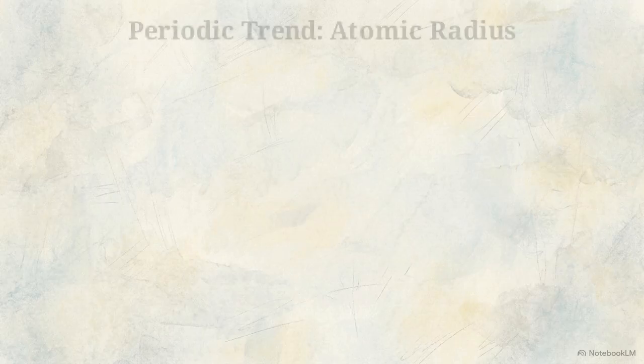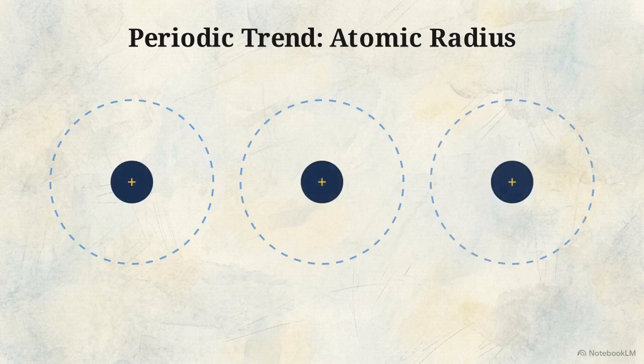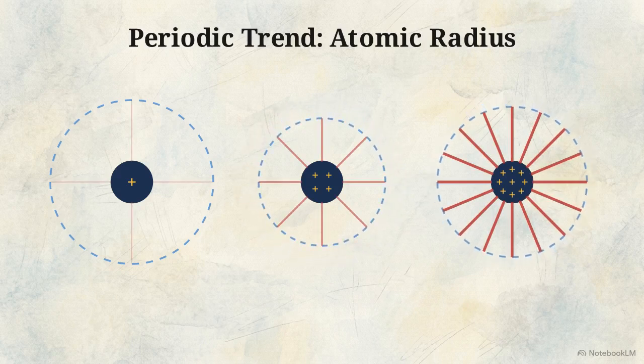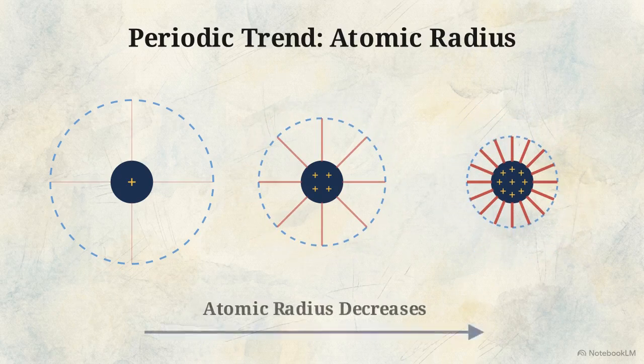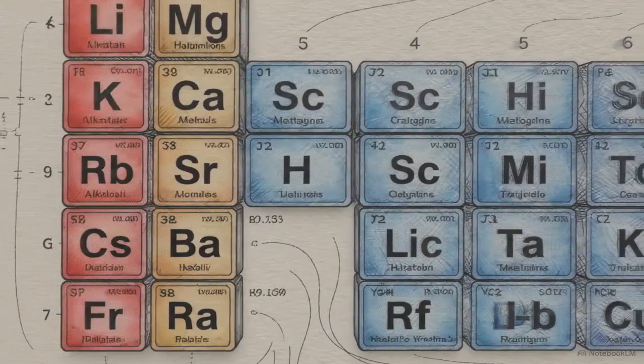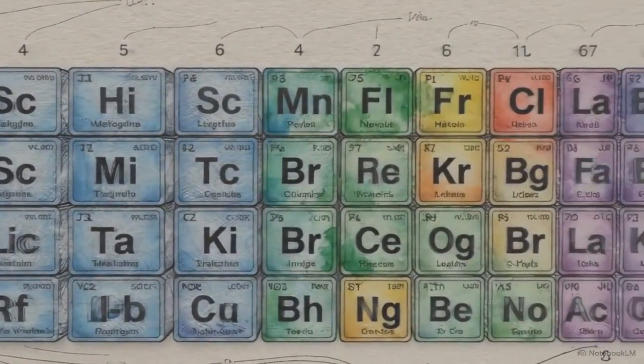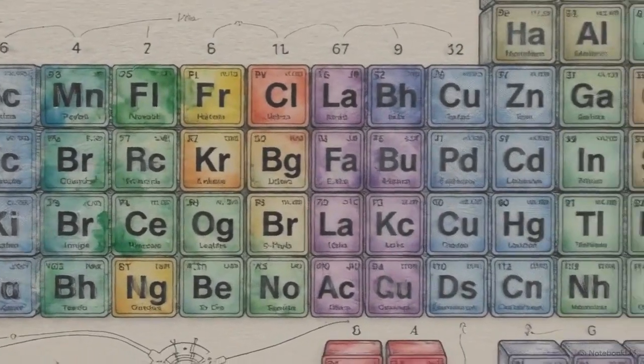This organization reveals visual trends, like atomic radius. As we move from left to right across a row, we add more positive protons to the nucleus. This stronger pull drags the negative electron cloud inward, meaning atoms actually get smaller as you move across the table. The periodic table demonstrates that the behavior of matter isn't random. It follows a predictable map governed by atomic structure.